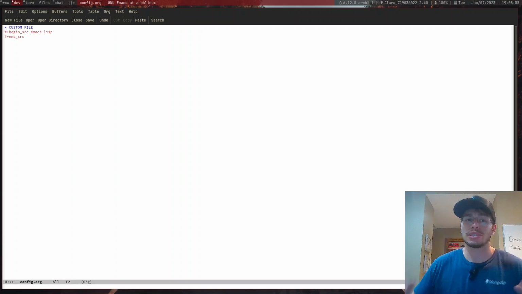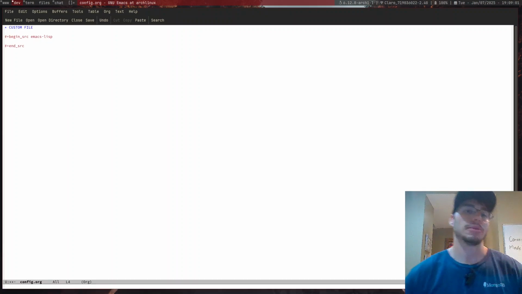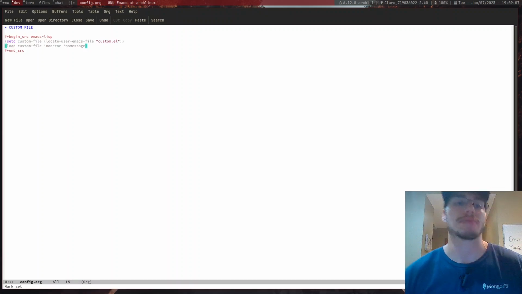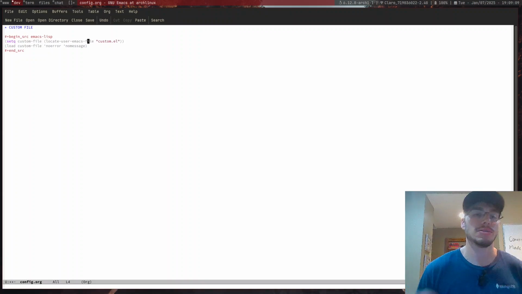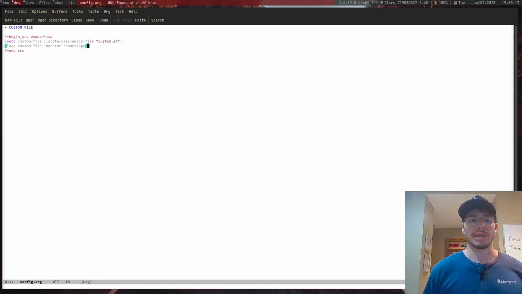So this is a source block now, where in here I can do actual programming, right? And because this is actual programming, I can do some Lisp code, and here's where the magic happens. We are defining where our custom file will be, and this custom file that we have available is what we're going to be using. Again, it is inside the root of the same project, so it does know where it is.